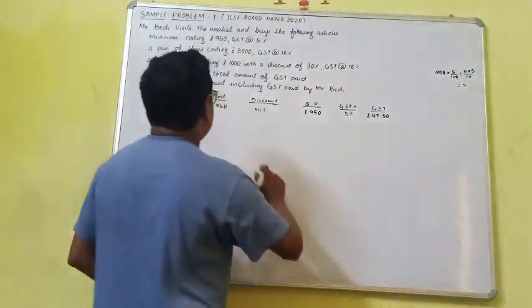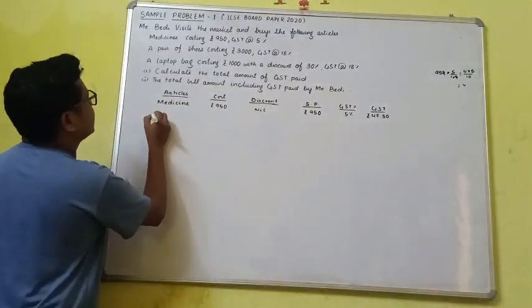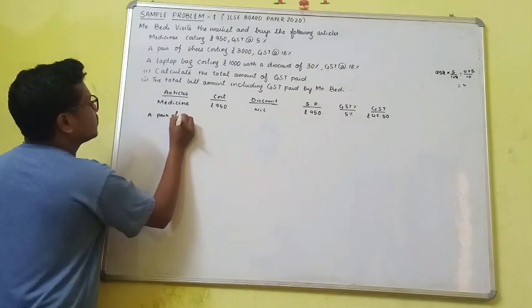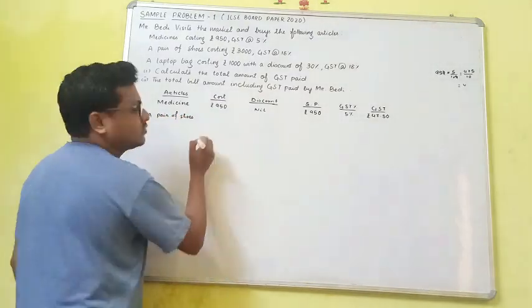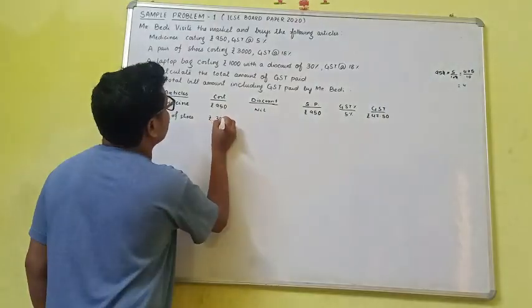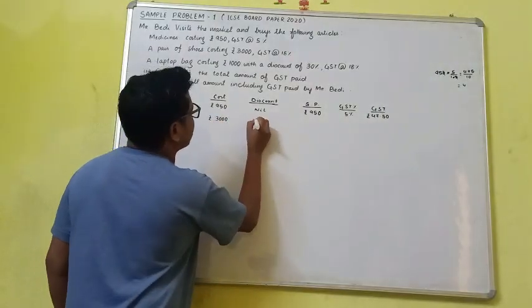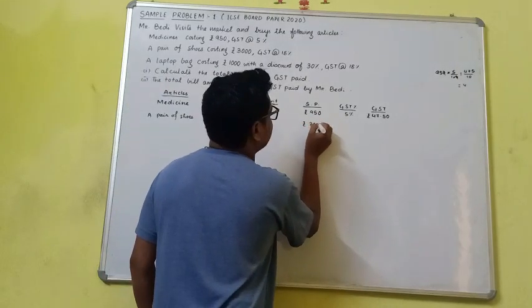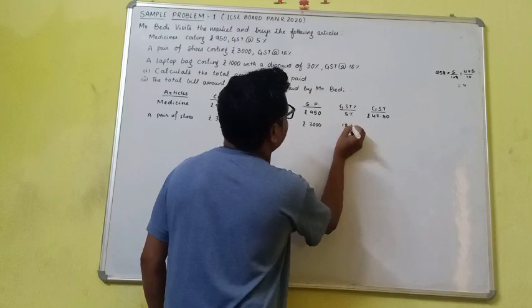Now again we will do the next one, that is a pair of shoes. For a pair of shoes, we write 3,000, and discount is nil, so selling price is also 3,000. GST percentage is 18%.